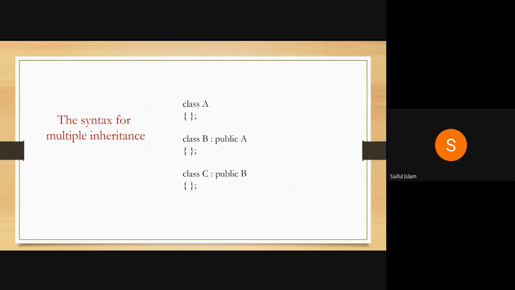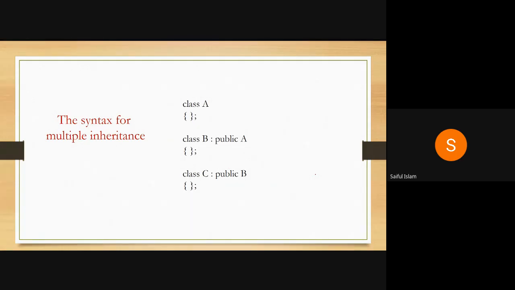Now, how to write multi-level inheritance in our program? So suppose I have a class A, I derive class B publicly from class A, then I use class B to derive class C. So from A to B and then from B to C. So this is a multi-level inheritance.